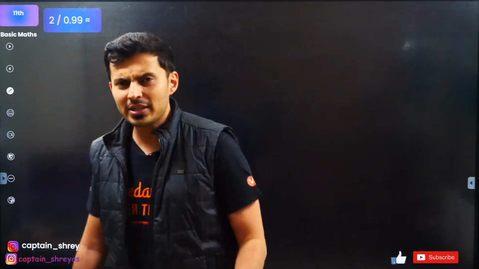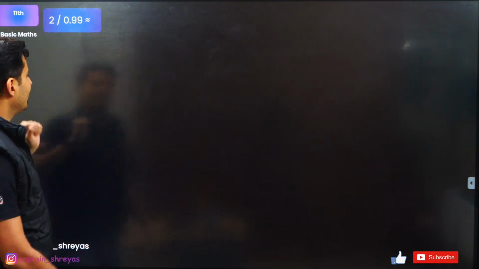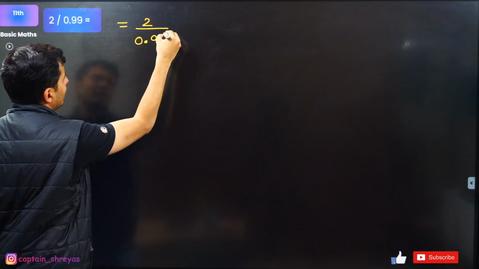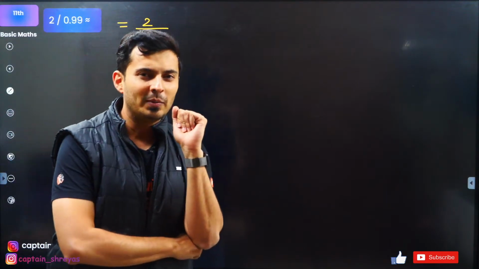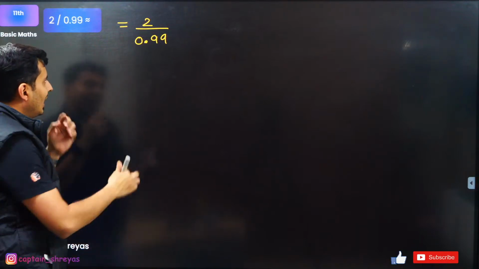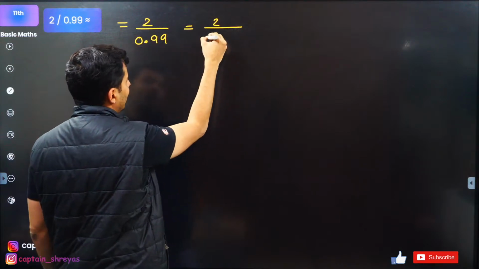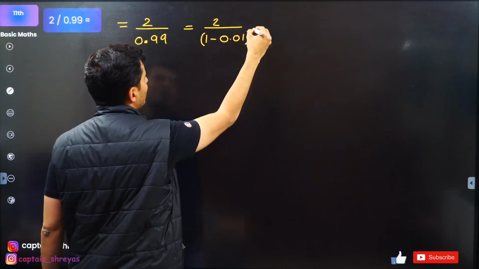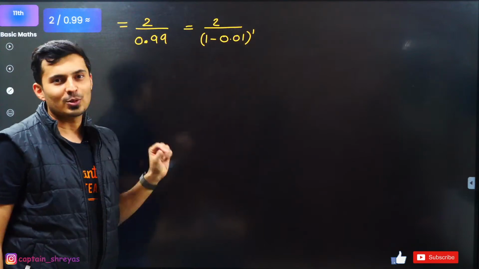Okay, let's look at this. Looks like a very weird problem. 2 by 0.99 is roughly equal to how much? Let me write it properly. This is nothing but 2 divided by 0.99. I have to use binomial. But where do I use binomial, numerator or denominator? Obviously the denominator, guys. There is something like 0.99, so I think I will do this. This is as good as saying 2 divided by 1 minus 0.01 whole raised to 1. Now does it look like a binomial? 1 minus x raised to n?